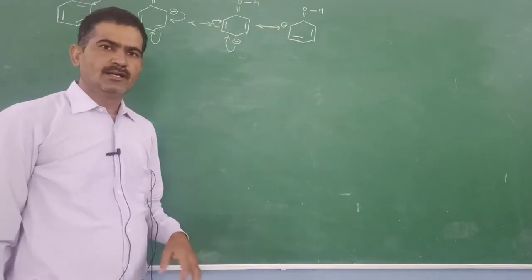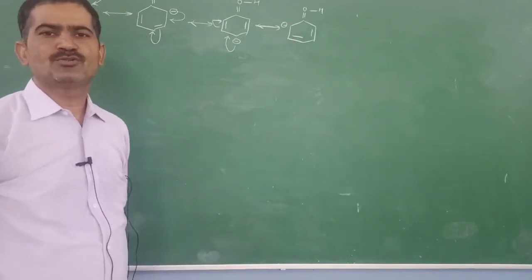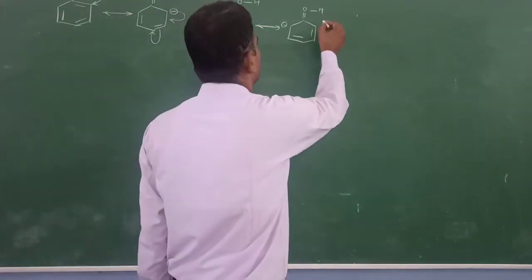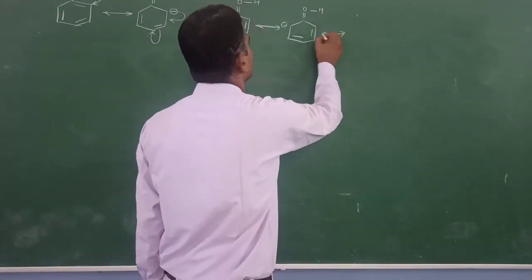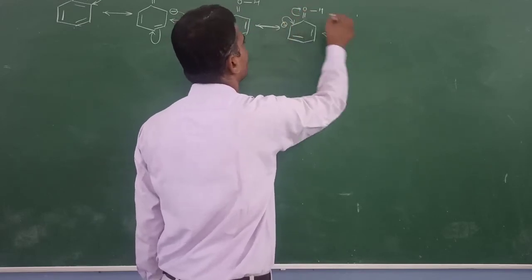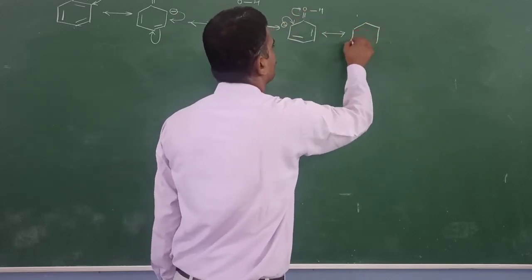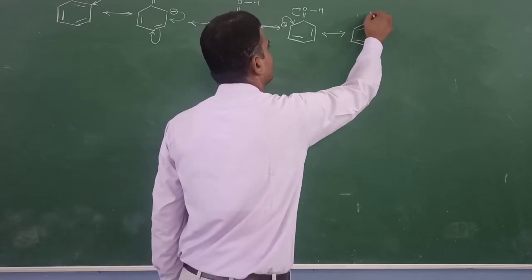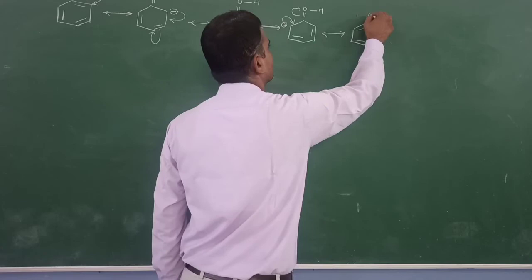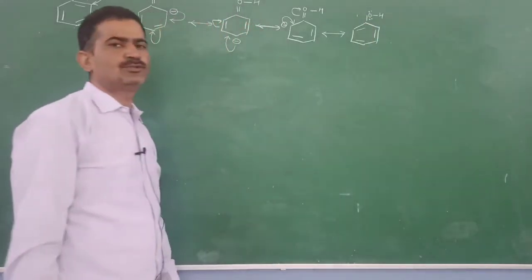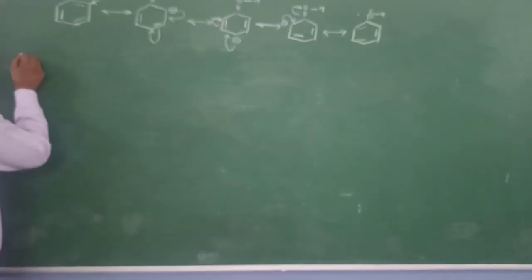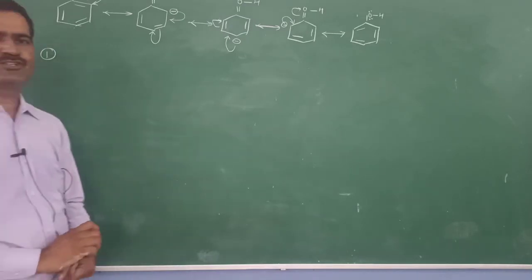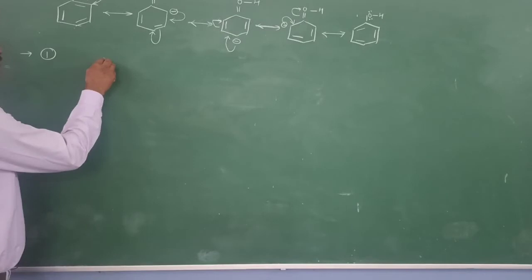That's why it declines the nucleophilic substitution reaction, and it allows electrophilic substitution reactions. That's why we can say that phenol undergoes electrophilic substitution reaction easily rather than nucleophilic substitution reaction. Now the first reaction that phenol undergoes is electrophilic substitution, the nitration. We carry out the nitration of phenol.